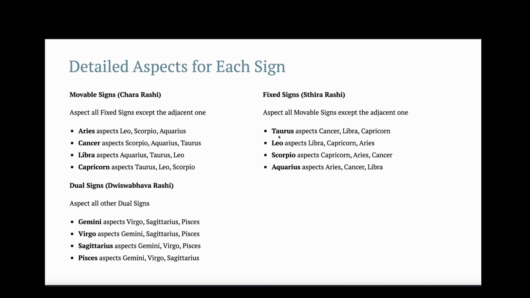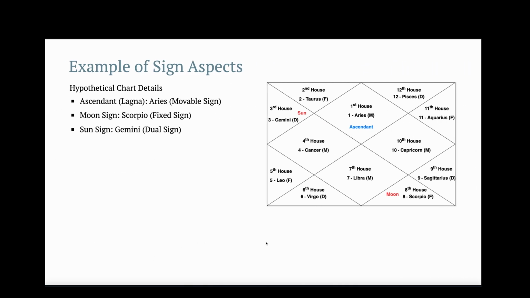Among the fixed signs, Taurus aspects Cancer, Libra, Capricorn. Leo aspects Libra, Capricorn, Aries. Scorpio aspects Capricorn, Aries, Cancer. Aquarius aspects Aries, Cancer, Libra. And for the dual signs, Gemini aspects Virgo, Sagittarius and Pisces. Virgo aspects Gemini, Sagittarius and Pisces. Sagittarius aspects Gemini, Virgo and Pisces. Pisces aspects Gemini, Virgo and Sagittarius.